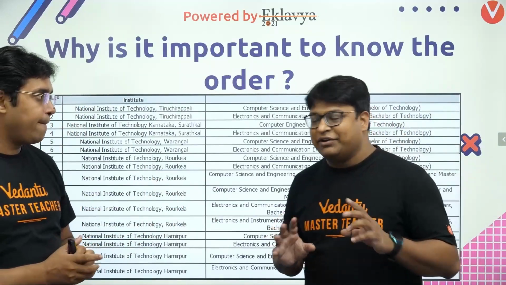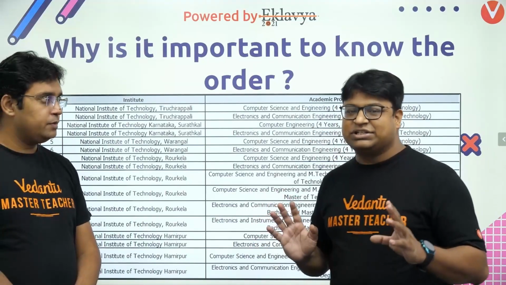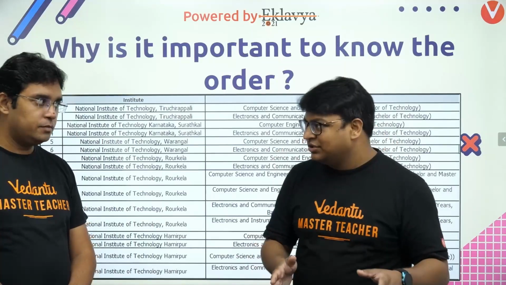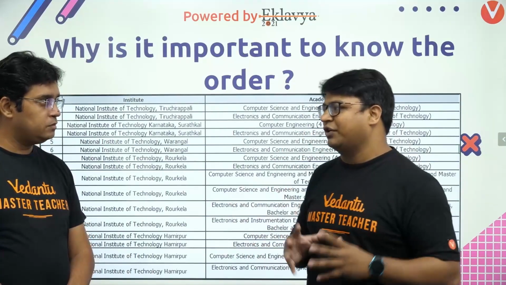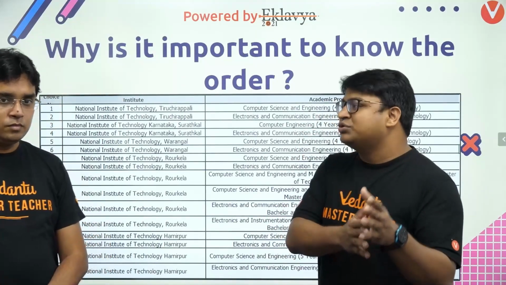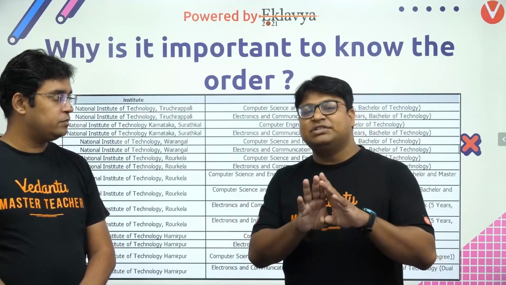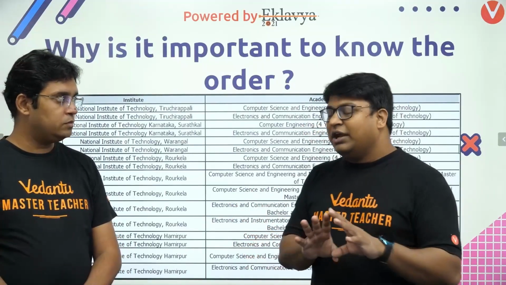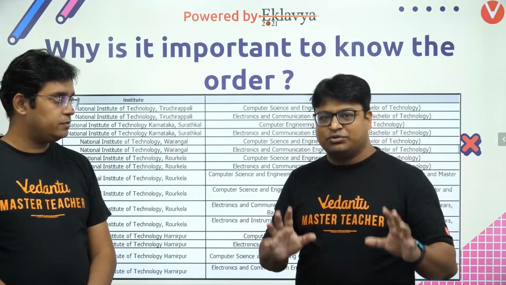Sir, I will rephrase your question. Tell me whether I have understood your question correctly or not. What you are suggesting is that I make a choice list. Let's say I have n number of choices in that. Let's consider n equal to 50 for now. I made the list and entered it into the JoSAA portal, the counseling portal. I locked it. Now, once the results of round 1 were declared, let's say I got the 12th number choice.